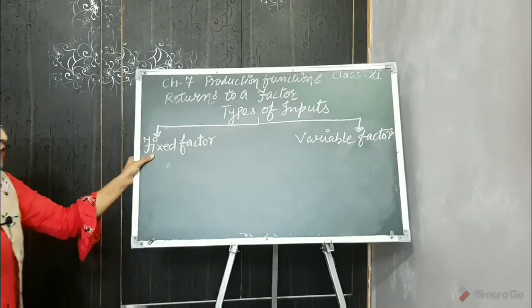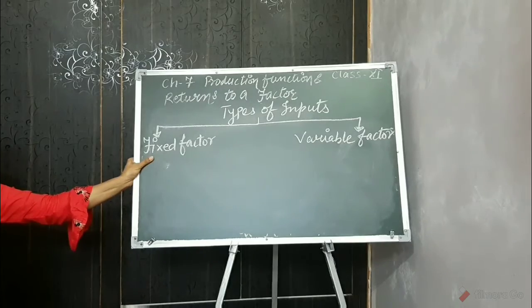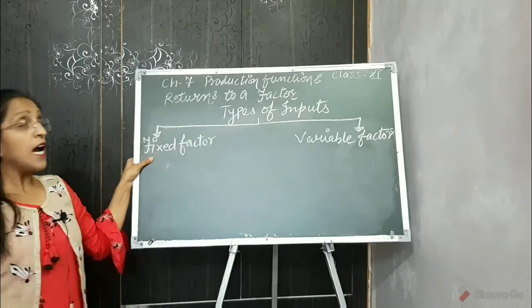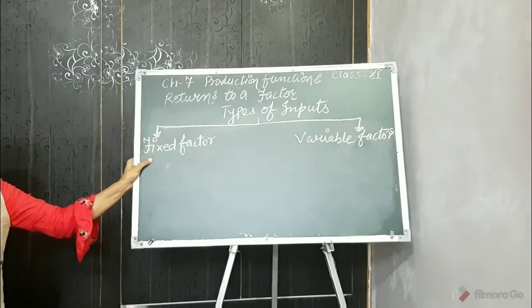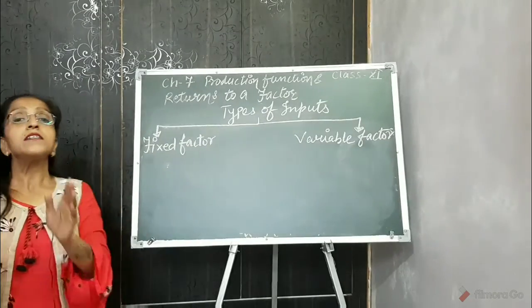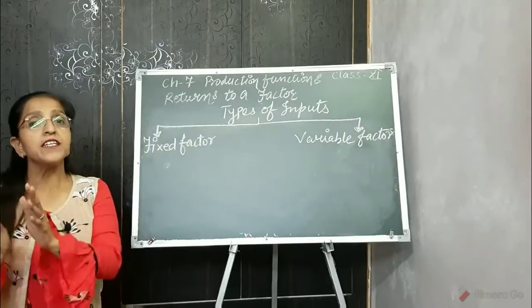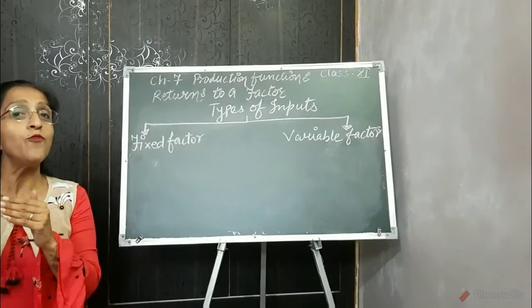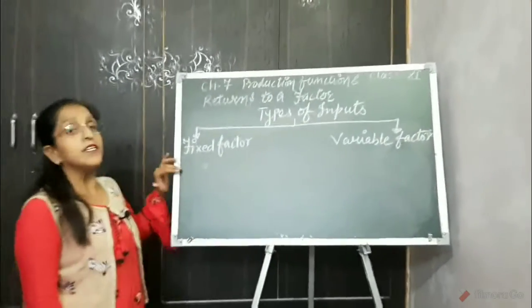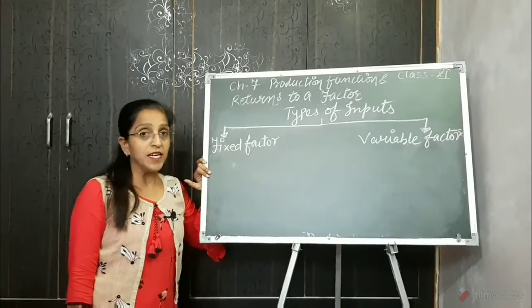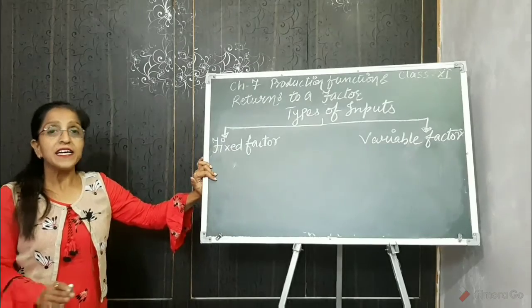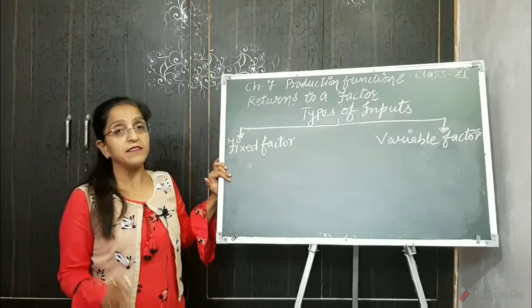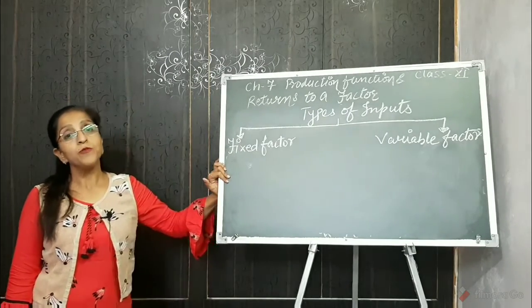Now we will study what is fixed input. Fixed inputs are those inputs whose application, size or quantity doesn't change with the change in level of output. Alternatively, you can say that such inputs do not directly vary with the level of output.